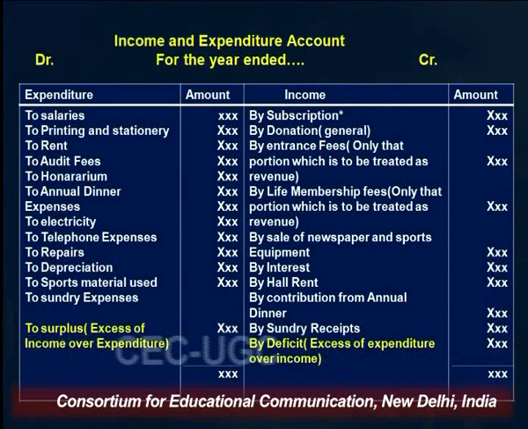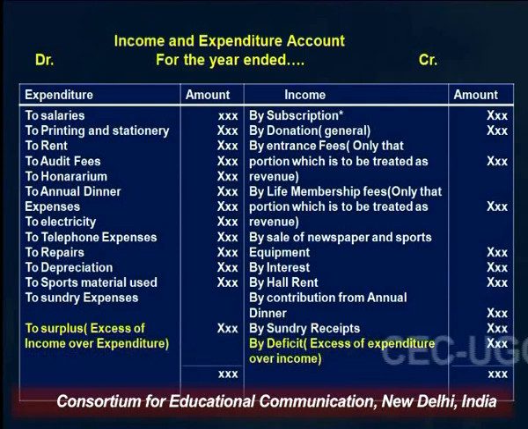So donation, if it is a general donation; entrance fees, only that part which is not to be capitalized, or which is treated as a revenue item. All these items I will be explaining to you in detail in my upcoming lecture. Life membership fees, only that item which is to be treated as revenue. Sale of newspaper and sports equipment, interest received, hall rent, contribution from annual dinner or any other receipt. So all types of revenue items are to be shown on the income side of this account.